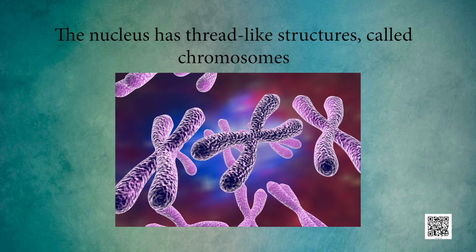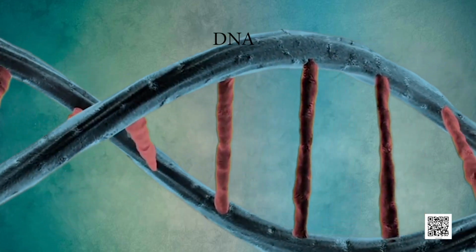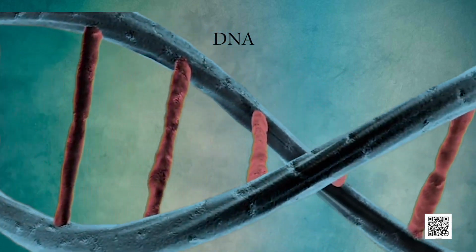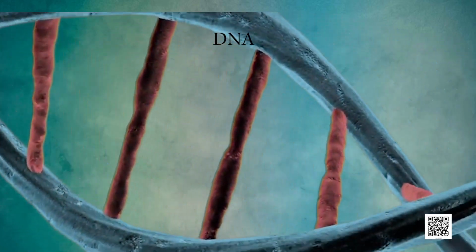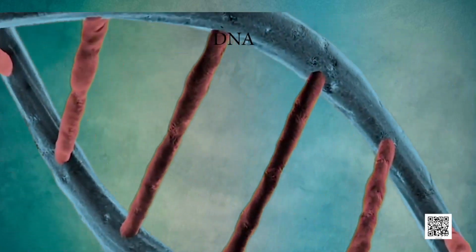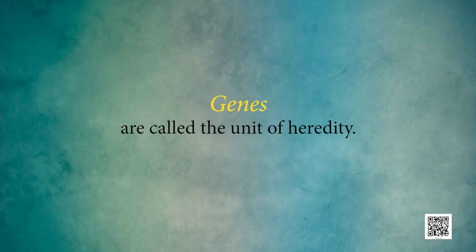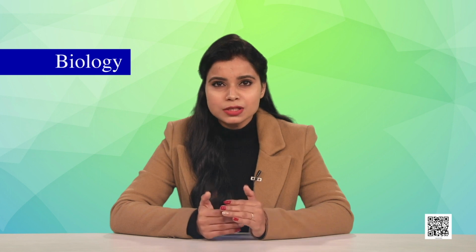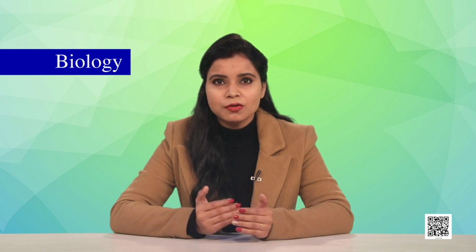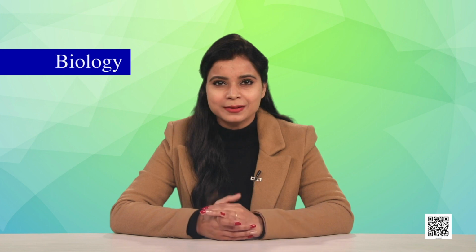Do you know what they are? Yes, they are known as chromosomes. These thread-like structures have DNA. DNA has genes that are important to discuss. These genes are called the unit of heredity. Genes are responsible for transferring traits from one generation to another.